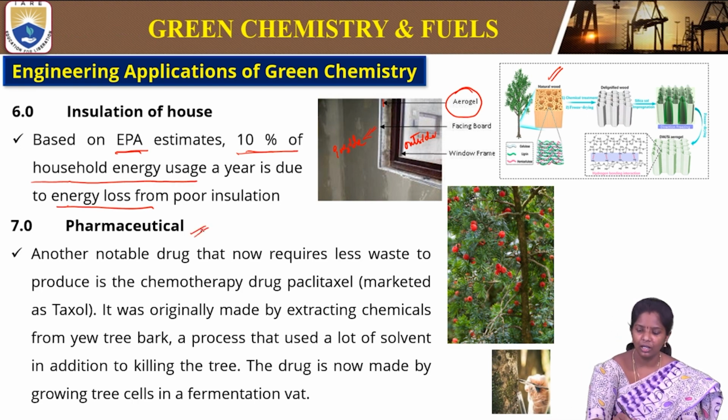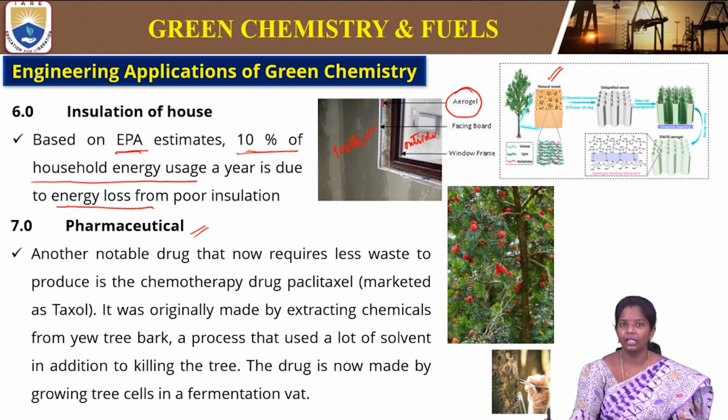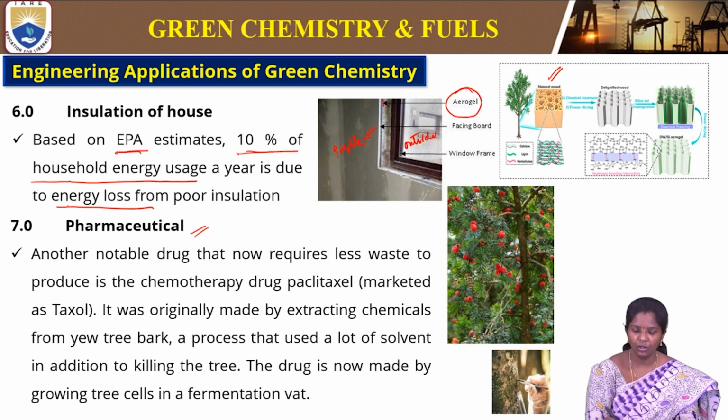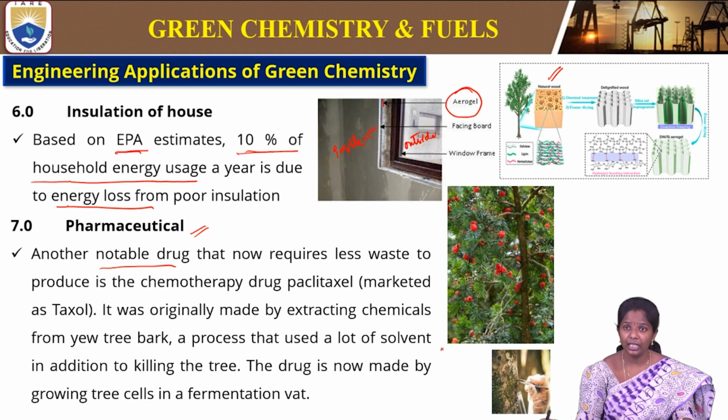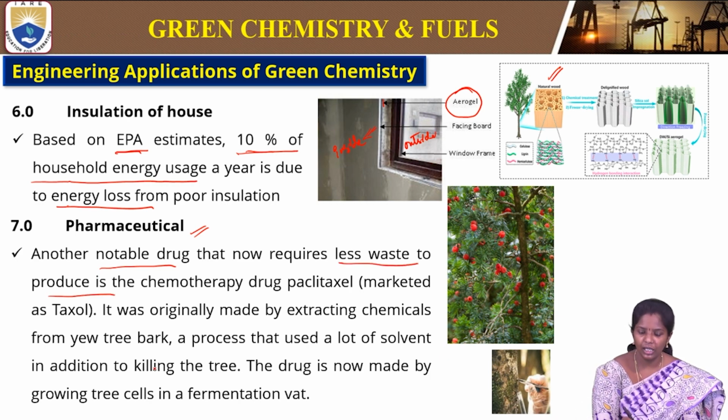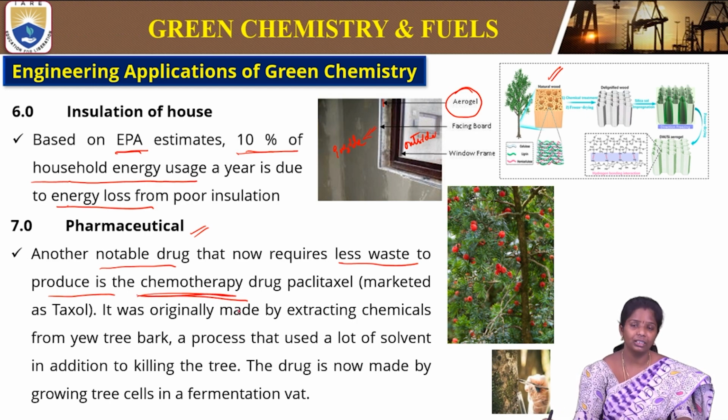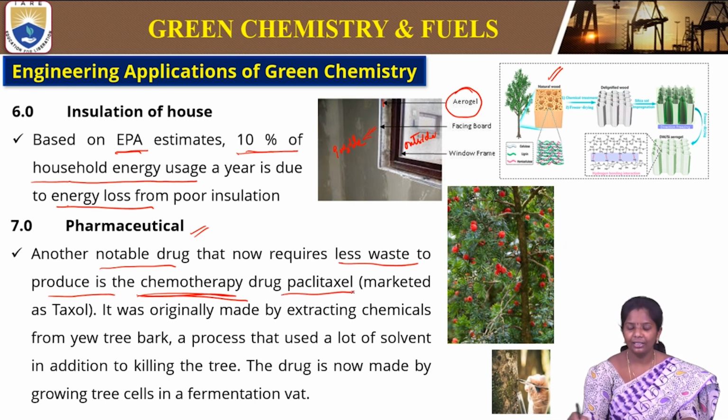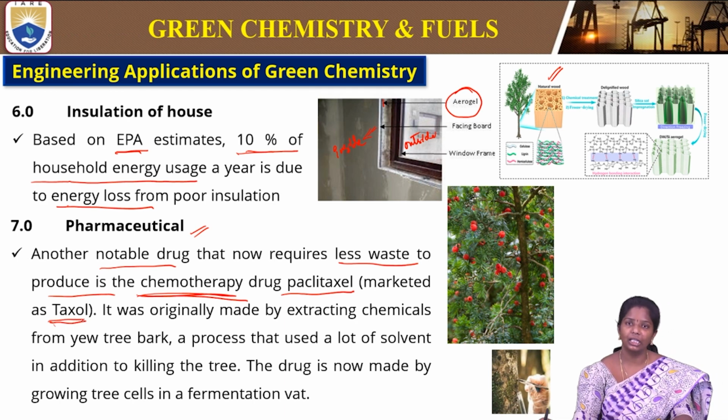Then is the pharmaceuticals. So in pharmaceuticals also there are so many green syntheses that are being invented or discovered to obtain good reactions or good outcomes with no byproducts or no harmful effects. So another notable drug that requires less waste to produce is the chemotherapy drug. Chemotherapy drug nowadays we are using widely for cancer. So for that we use paclitaxel, also marketed as Taxol. So this Taxol is used in chemotherapy.